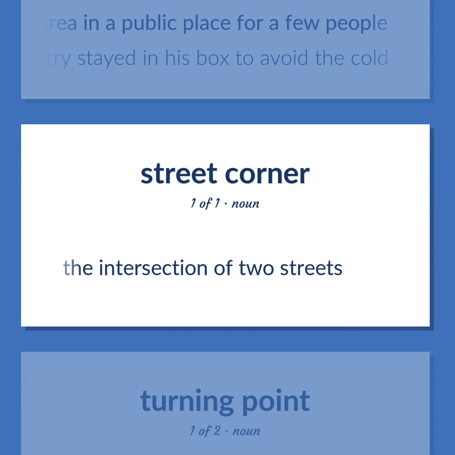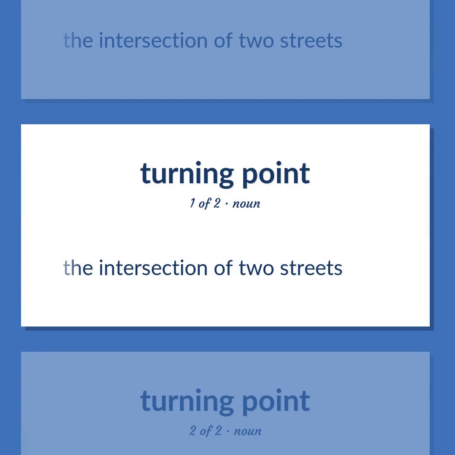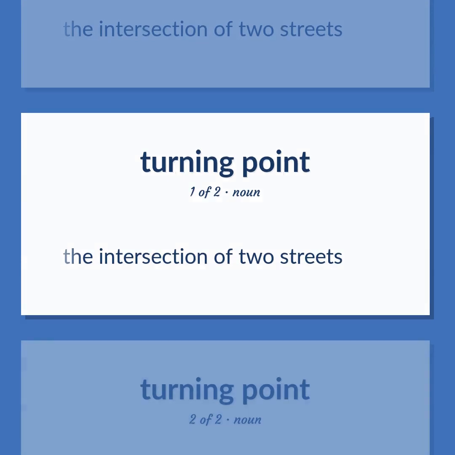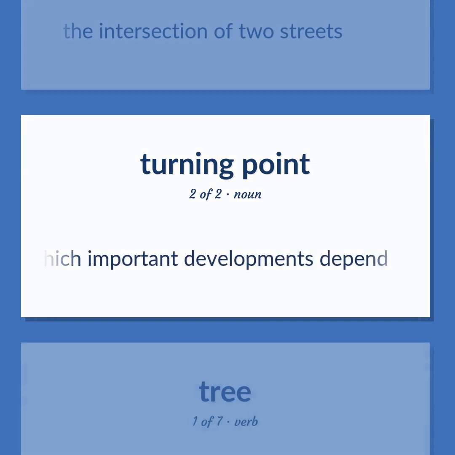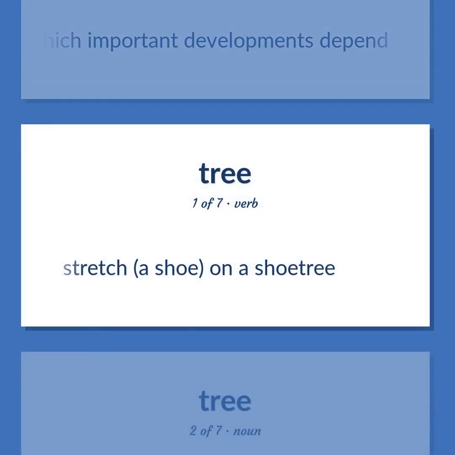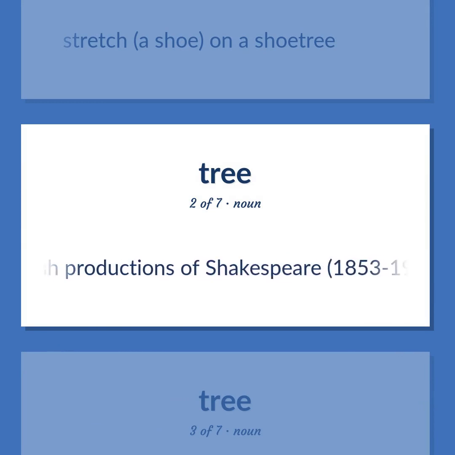The intersection of two streets. The intersection of two streets. An event marking a unique or important historical change of course or one on which important developments depend. Stretch a shoe on a shoe tree. English actor and theatrical producer noted for his lavish productions of Shakespeare, 1853 to 1917.